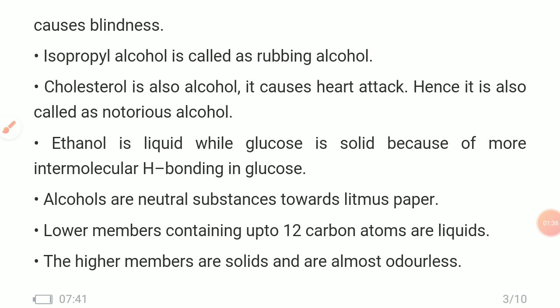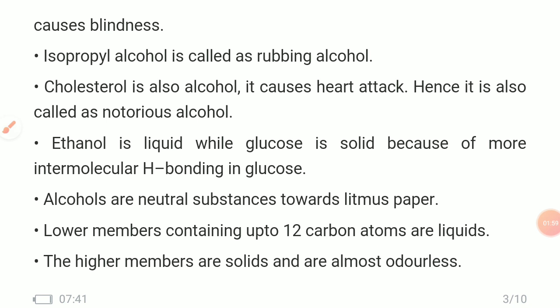It means C12 and higher members of the alcohols are solid in character and odorless. But C1 to C12 alcohols are liquid in character, and they have a particular odor.